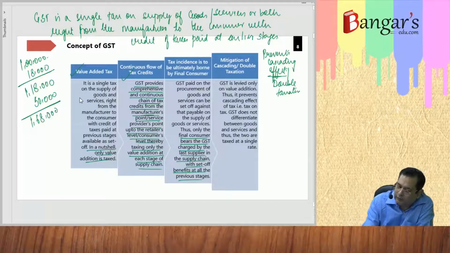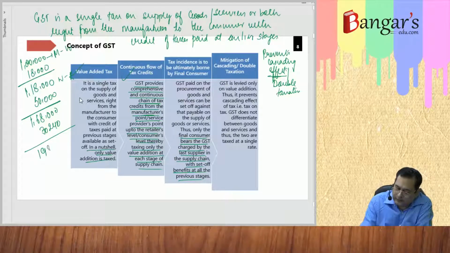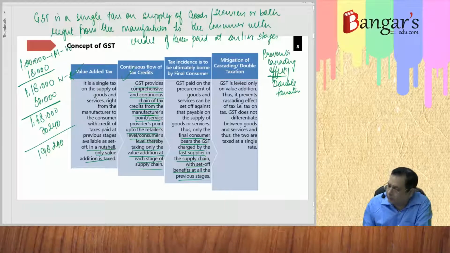It was manufacturer to wholesaler, then wholesaler to retailer. He will be charging 30,240. It becomes 198,240. Then subsequently we took value addition of 50% or 25%.